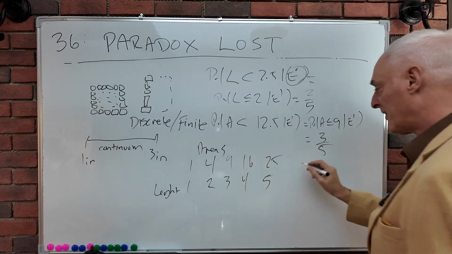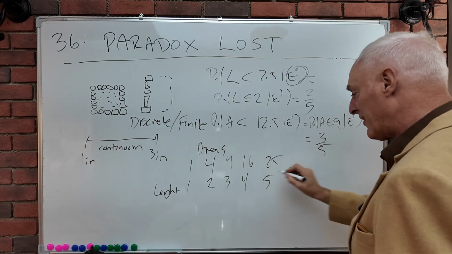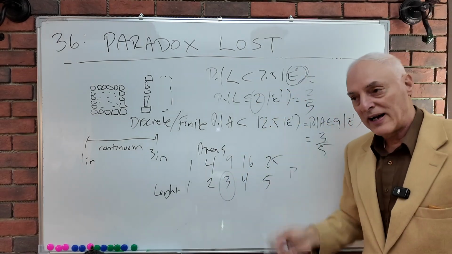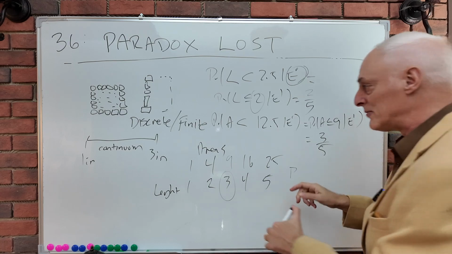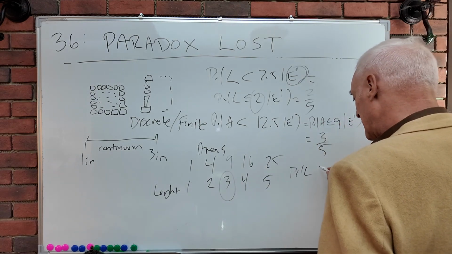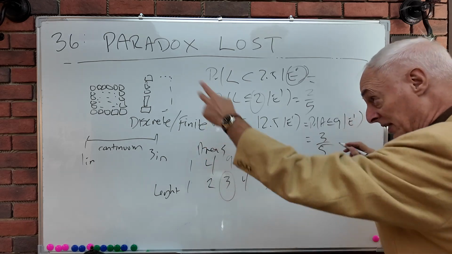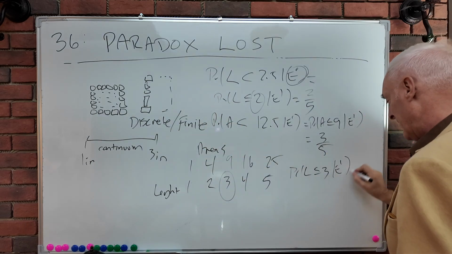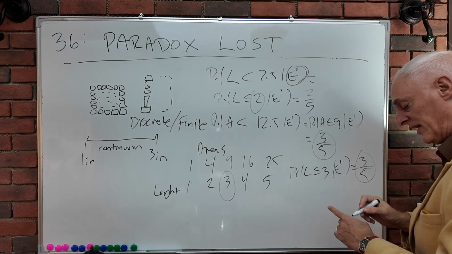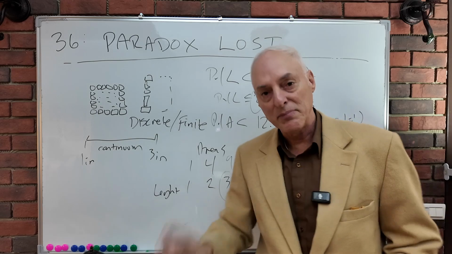And that area being 9 is equivalent to a length of 3, which is not 2, and there's no contradiction. The probability of the length being less than or equal to 3 in this particular scenario with this evidence is in fact 3/5. And these probabilities are now equal because these are the only possibilities.